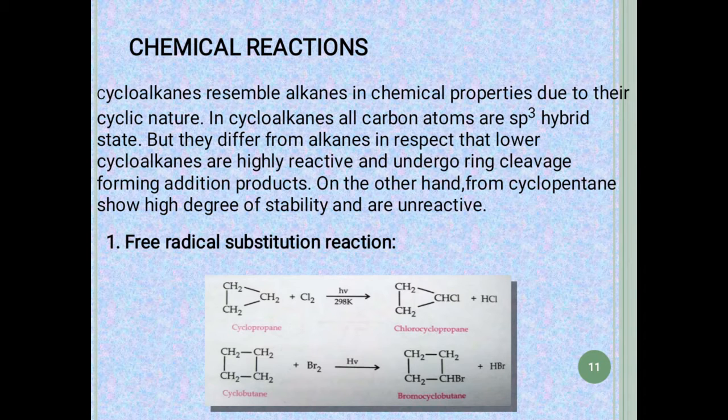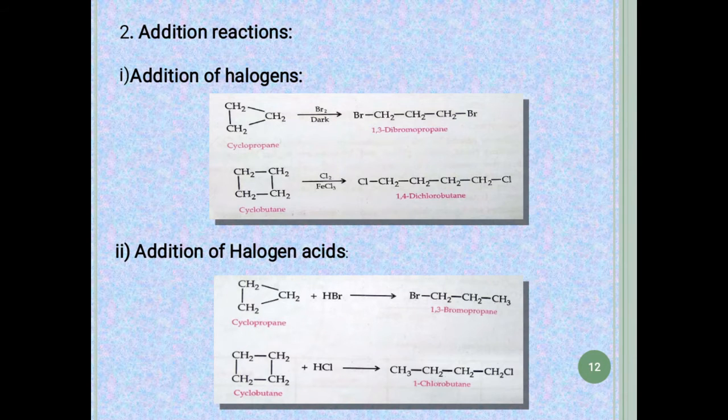So the first chemical reaction is a free radical reaction. Here the lower cycloalkane is treated with chlorine in the presence of UV rays and at a very high temperature, and it will result in a substitution product. So here we can say that it's a substitution reaction. The hydrogen is substituted with chlorine. So the products formed will be chlorocyclopropane and bromocyclobutane. Substitution reaction will occur.